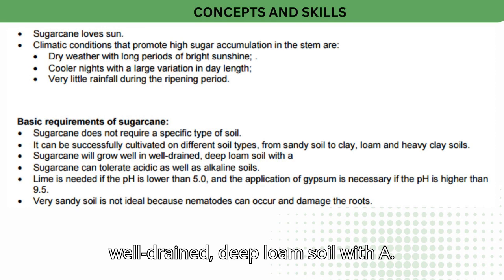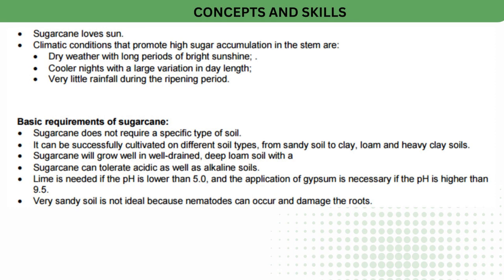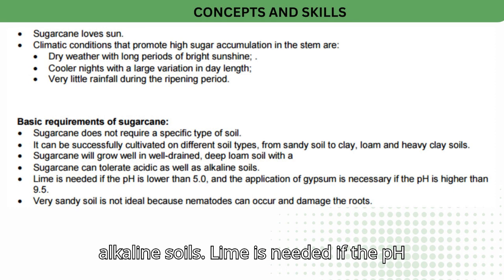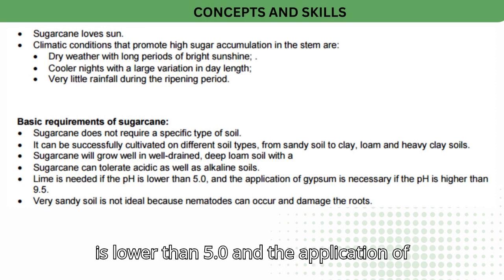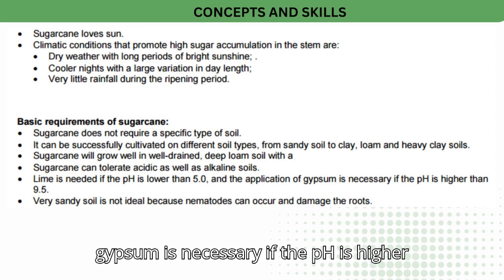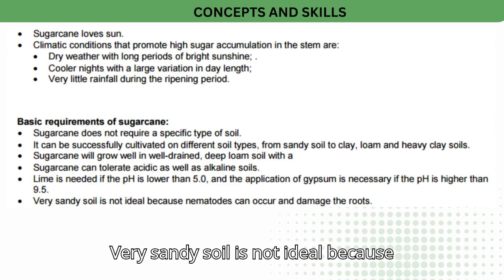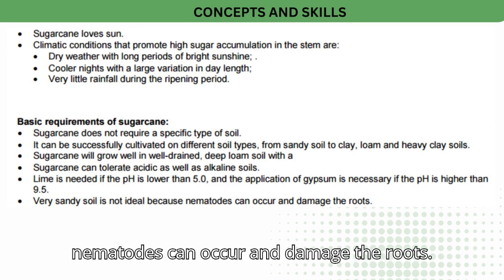Sugarcane will grow well in well-drained, deep loam soil. Sugarcane can tolerate acidic as well as alkaline soils. Lime is needed if the pH is lower than 5.0, and the application of gypsum is necessary if the pH is higher than 9.5. Very sandy soil is not ideal because nematodes can occur and damage the roots.